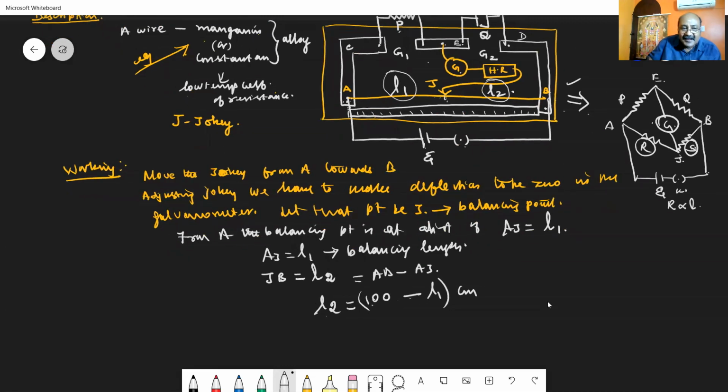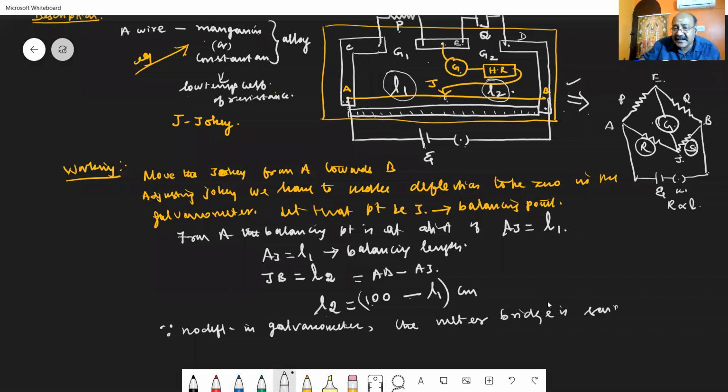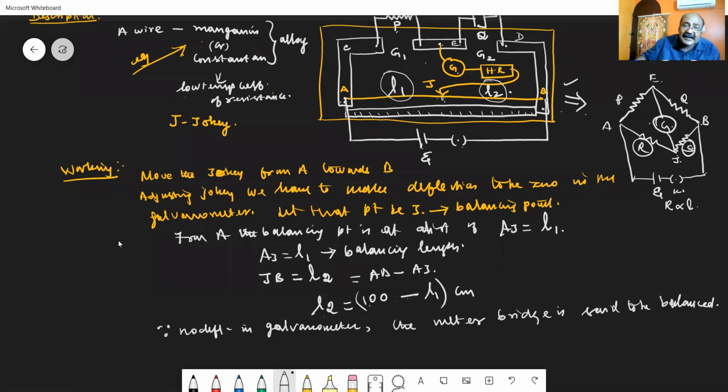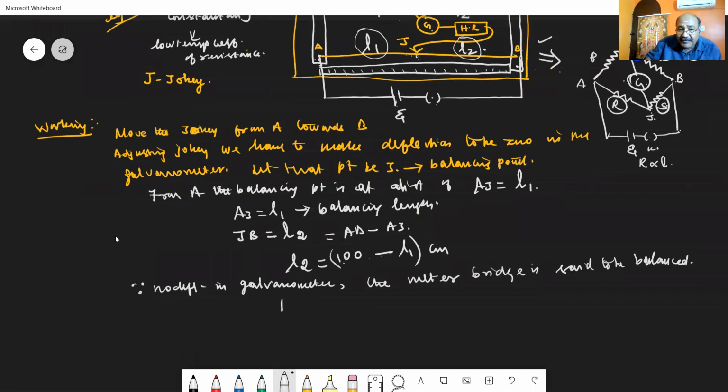So since there is no deflection in the galvanometer, the meter bridge is said to be balanced. If so, I can apply the condition. What is that condition? We have told, if it is balanced, then P by Q equals R by S.